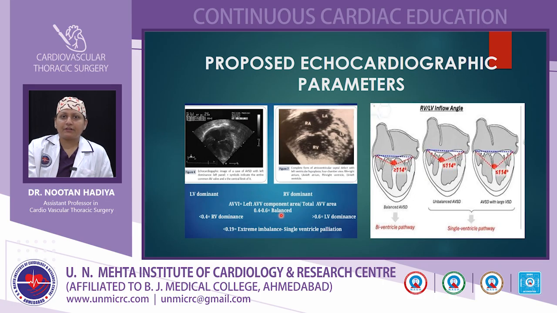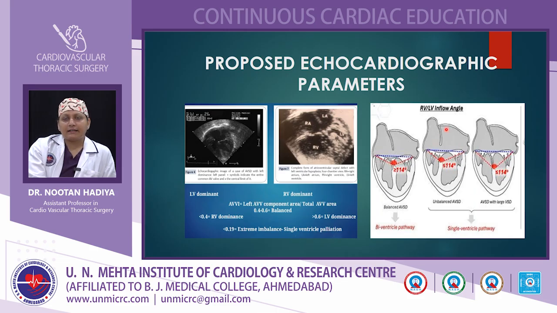Some proposed echocardiographic parameters are described below to define unbalanced AVCD, whether left ventricular dominant or right ventricular dominant. One criterion is the AV valve index, where the left atrioventricular valve component area is divided by the total atrioventricular valve area. If it is between 0.4 and 0.6, it is a balanced atrioventricular canal defect. If less than 0.4, there is right ventricular dominance, and if more than 0.6, left ventricular dominance. Less than 0.19 is extreme imbalance and will lead to single ventricular palliation.